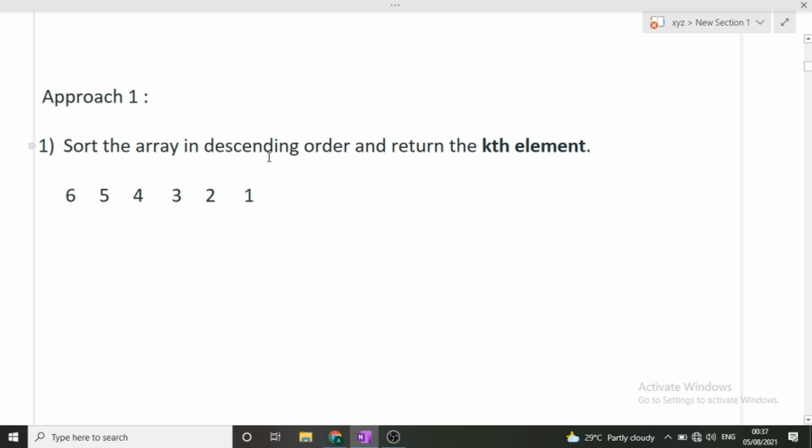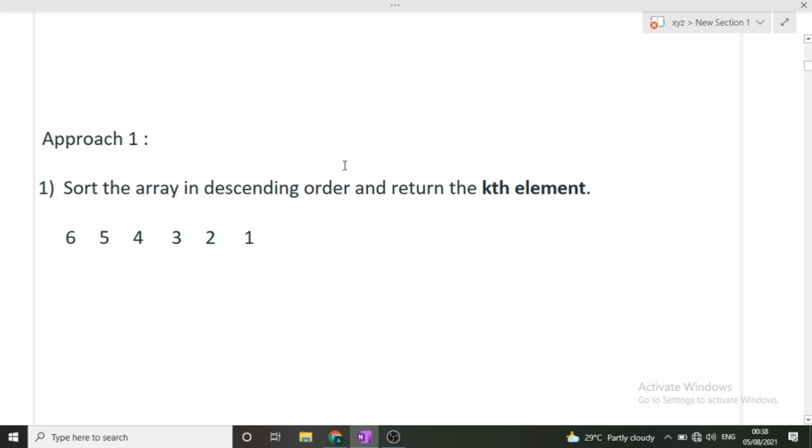That is, sort the array in descending order and return the kth element. So if our array was given to us and we sort it in descending order, that is 6 5 4 3 2 1, we'll simply return the kth element. Let's suppose we have to return the second largest element, so we'll simply return 5 from here, that is the k minus 1th index. And if we have to return the third highest element, then we'll simply return 4 from here.